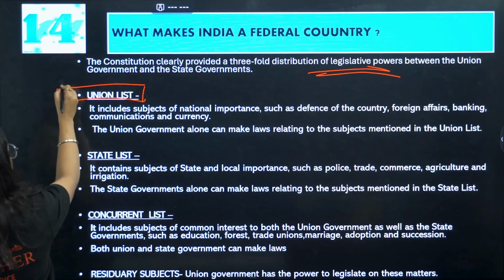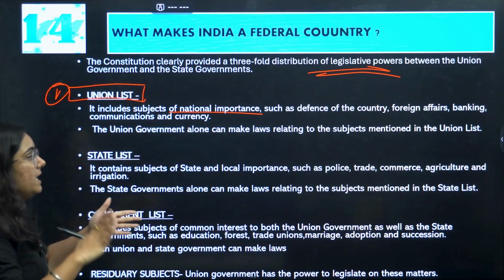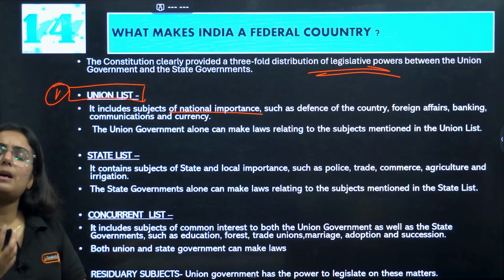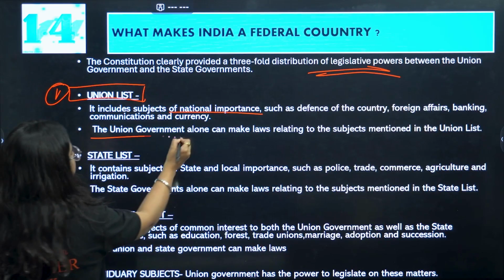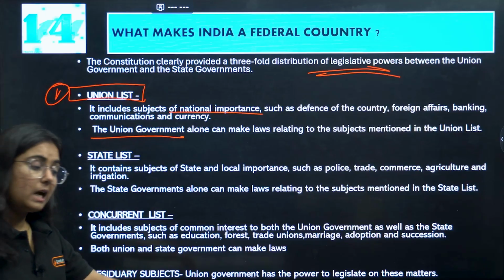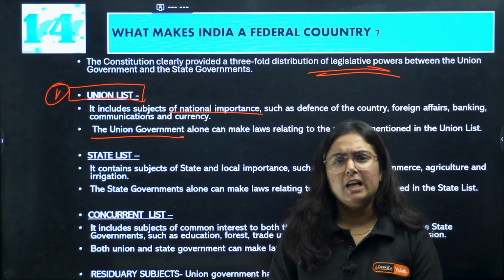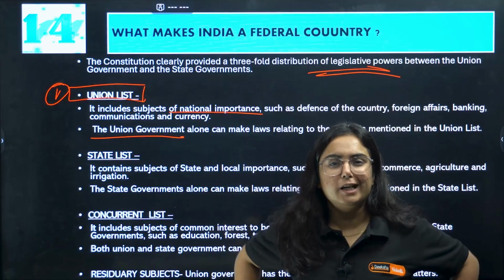The first list is known as the union list. It includes the subjects of national importance, which are important for the nation. Whenever a subject is important for the nation, who will make the law? It will be the union government that makes the law. What are the topics of national importance? Like defense of India. Okay, if we give defense to the state, each state of India will be fighting with each other.